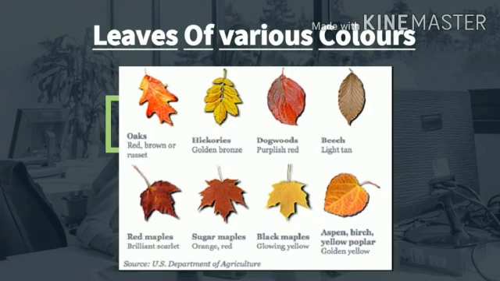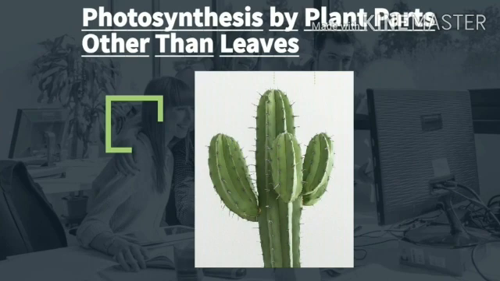Our next point, leaves of various colors. Have you seen different colors of leaves? Some plants have leaves of other colors such as red, violet, brown. The leaves having a color other than green also have chlorophyll in them. Photosynthesis also takes place in leaves having a color other than green. Next point is photosynthesis by plant parts other than leaves.